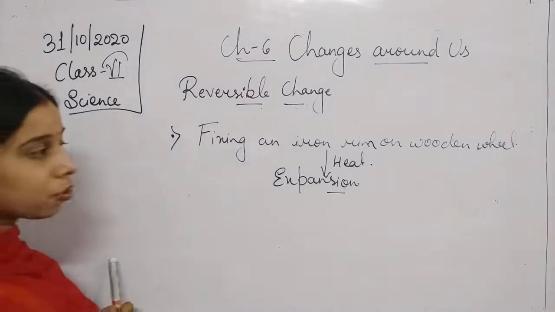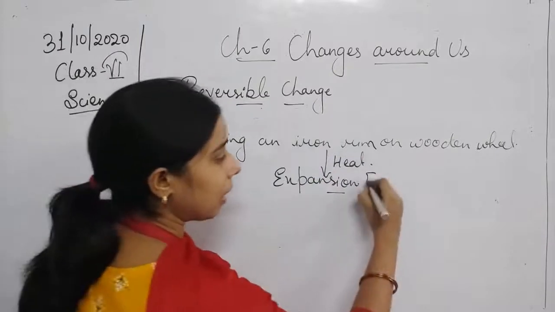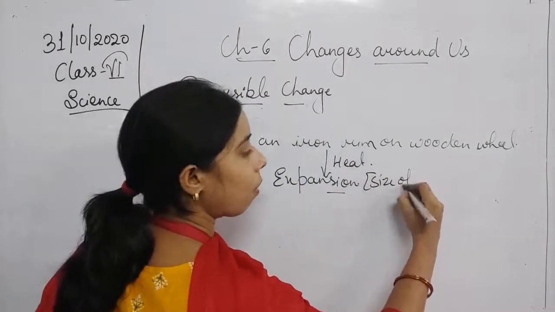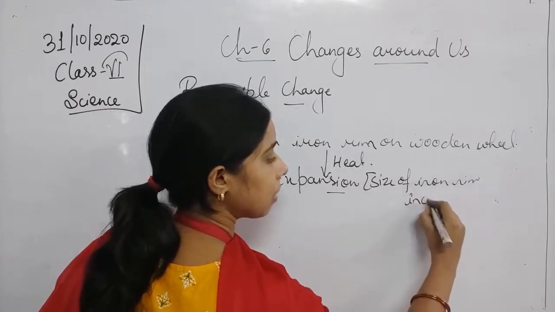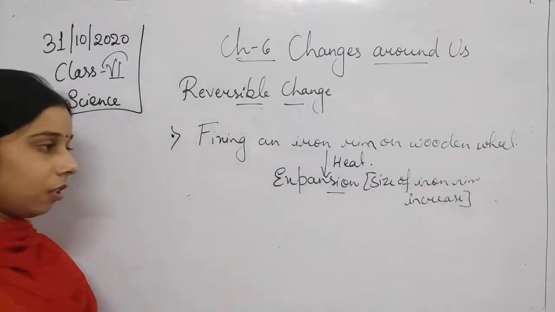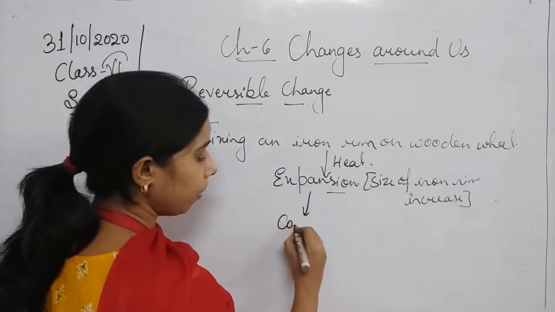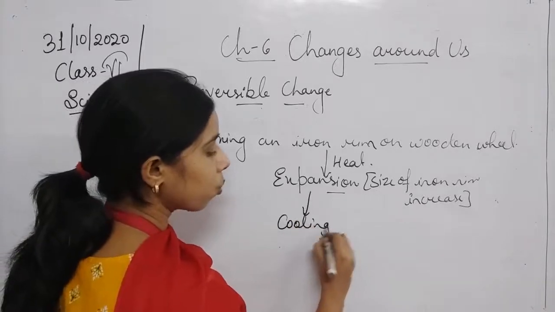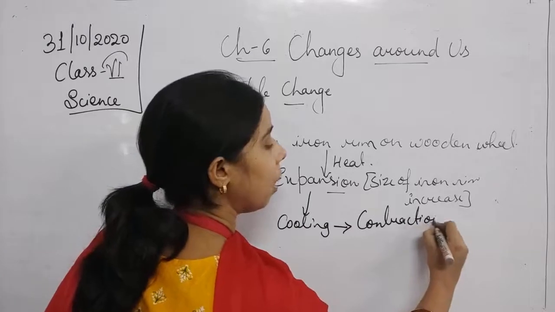So due to expansion, the size of the iron rim increases. And when you provide cooling to it, this cooling will help in the contraction of the iron rim.